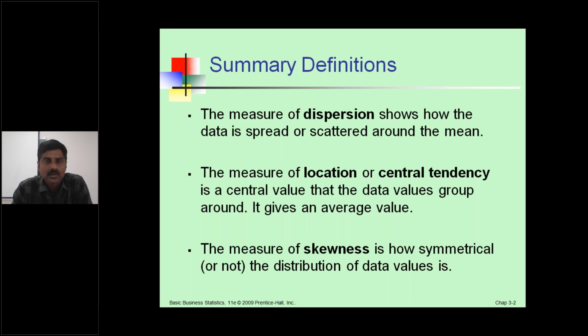The second point is the measures of location or central tendency is a central value that the data values group around. It gives an average value.